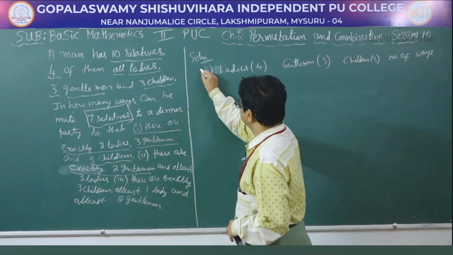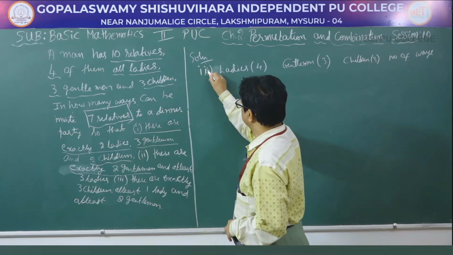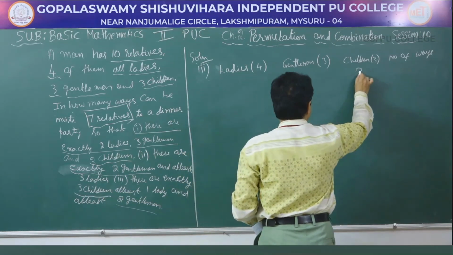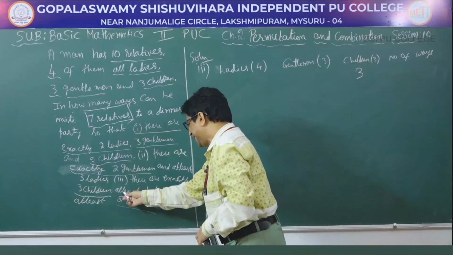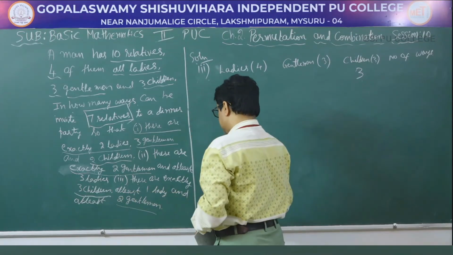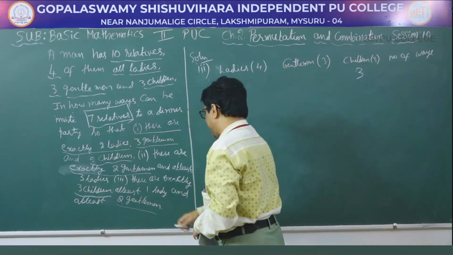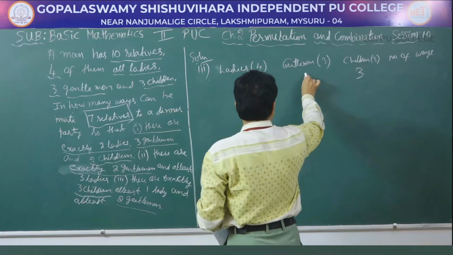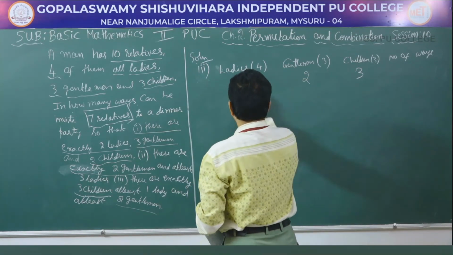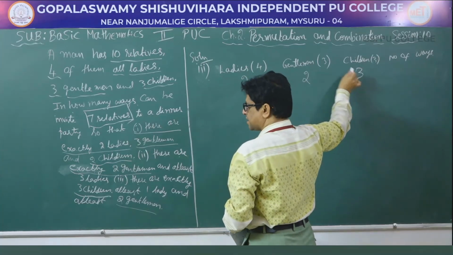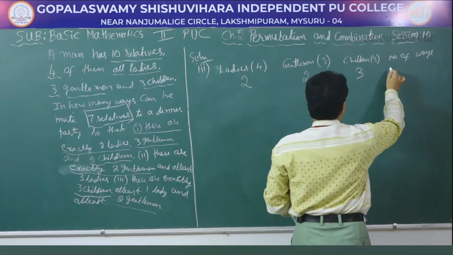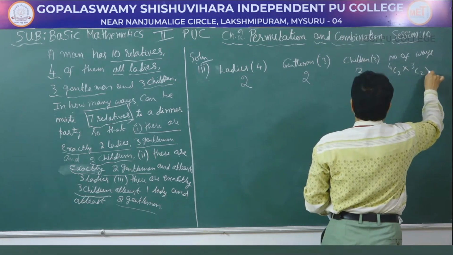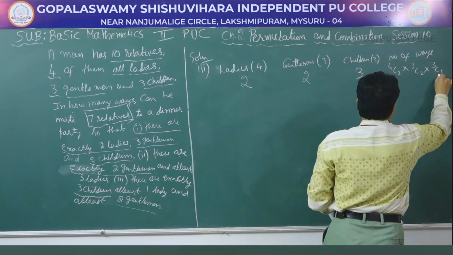Next, third one. There are exactly 3 children and at least 1 lady should be there and at least 2 gentlemen. That is, let us consider 2 ladies and 2 gentlemen, because 2 plus 2 is 4, 4 plus 3 is 7 and number of ways is 4C2 into 3C2 into 3C3.